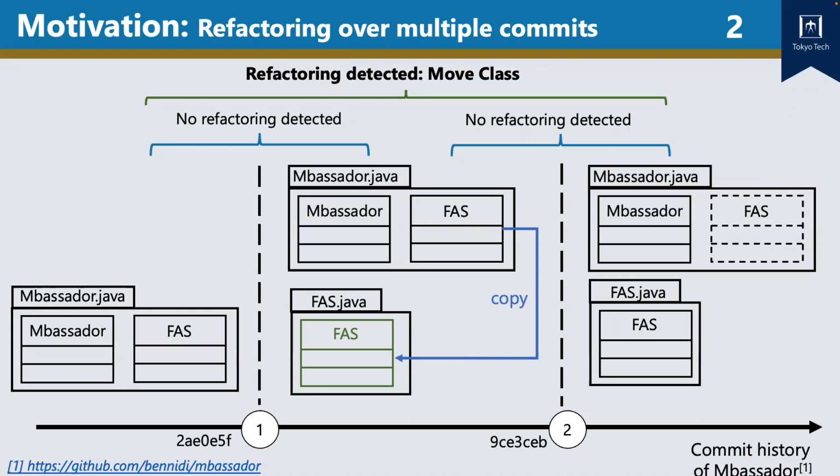An example of such a refactoring, found in a repository on GitHub named Ambassador, is shown on this page. A refactoring of move class is performed over two commits. The intention of the developer, as expressed by these two commits, is to decompose the source file ambassador.java, which contains two top-level classes, class ambassador and class fast, into multiple source files to ensure that each file contains only one top-level class. In the first commit, the developer copied the implementation of class fast to a new file, fast.java. In the second commit, she or he removed that class from the source file ambassador.java. Overall, she or he moved the class from ambassador.java to a new source file.